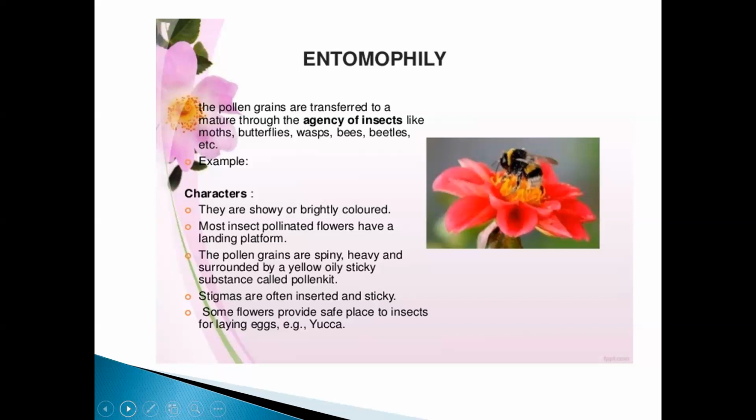They are pollinated by butterflies, bees, beetles, and wasps. So entomophily is nothing but pollination by insects, and in that, moths, butterflies, wasps, bees, and beetles come in. Yes, these are the different examples.